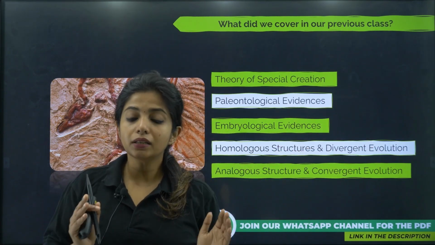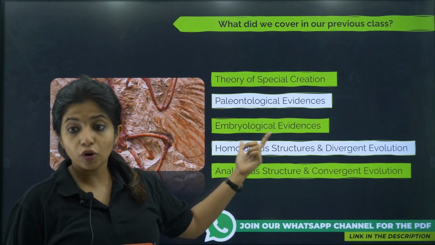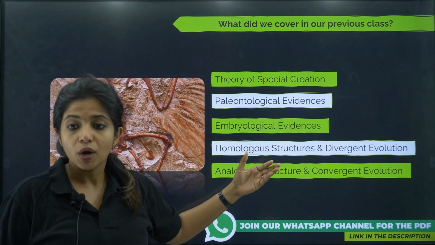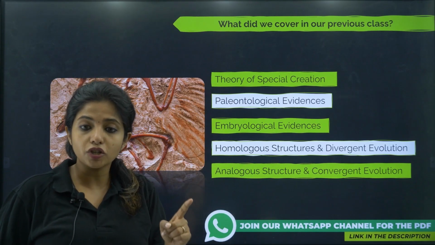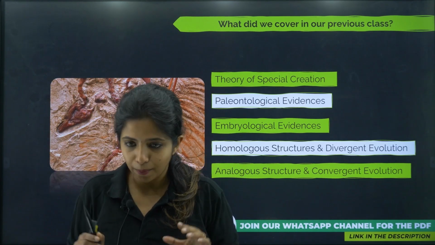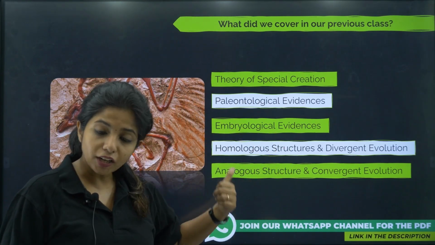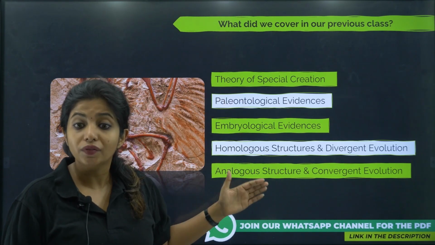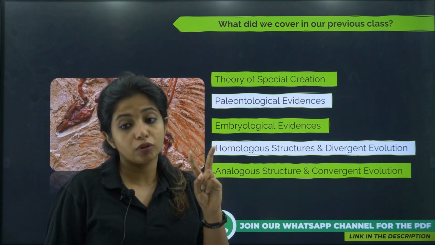But then came certain evidences of evolution, that is paleontological evidence, embryological evidence, the homologous structures, the analogous structures. All of them were evidences which said that no, evolution has happened, and that is how different species have come. Okay, and now today's topic is in continuation with that. Natural and artificial selection is basically a type of evidence of evolution. We are saying that yes, evolution has happened. We have two more things to show you.